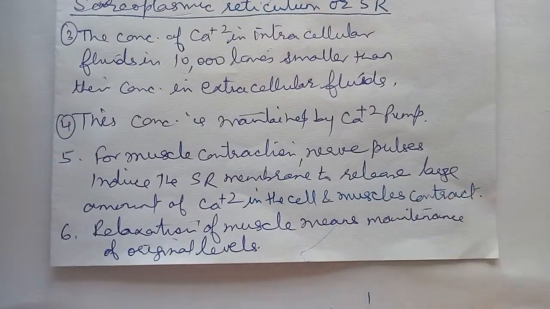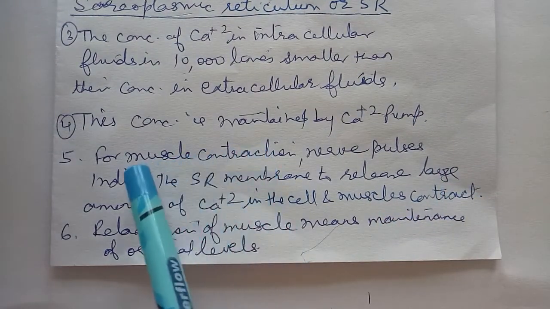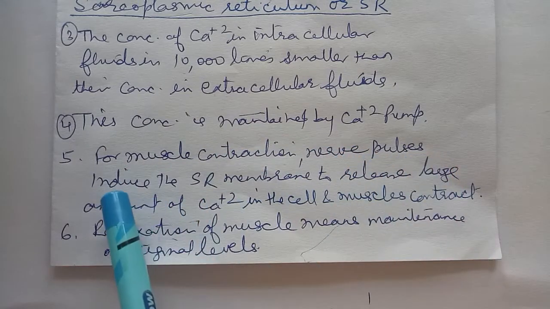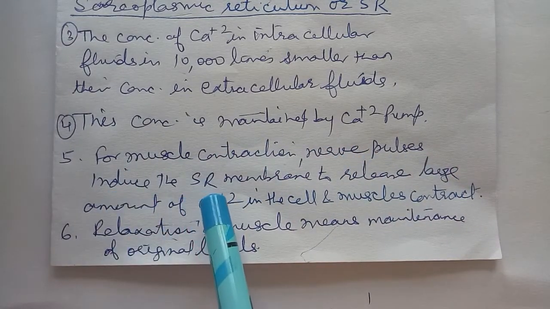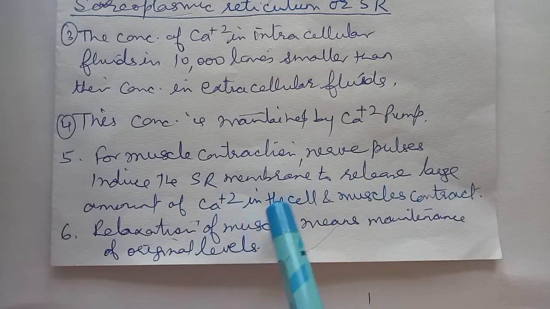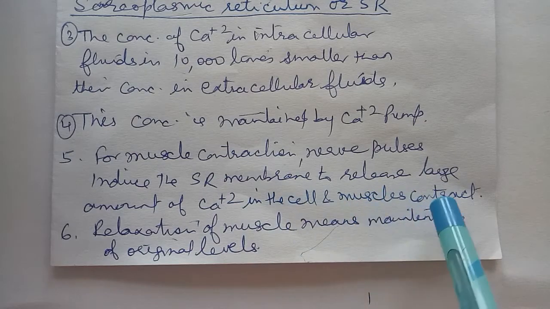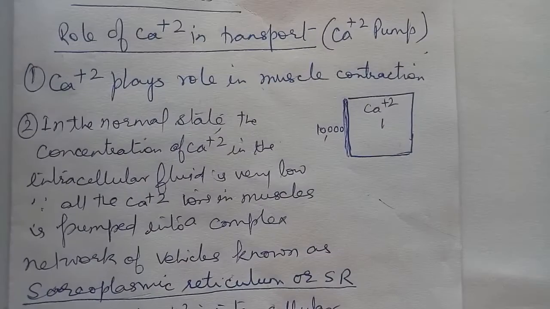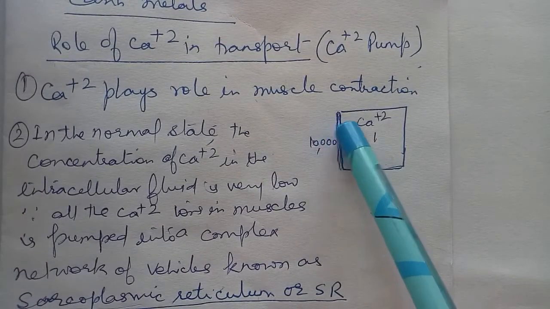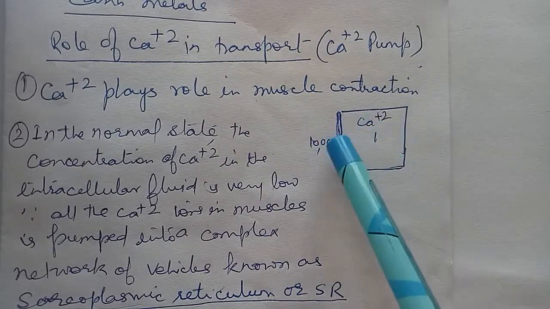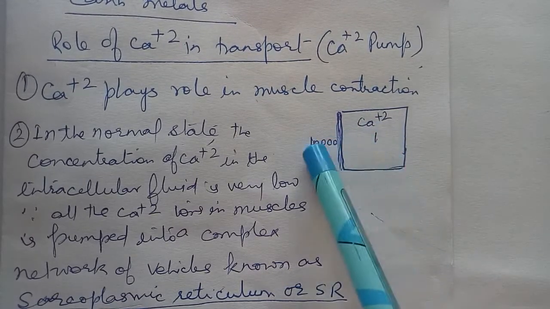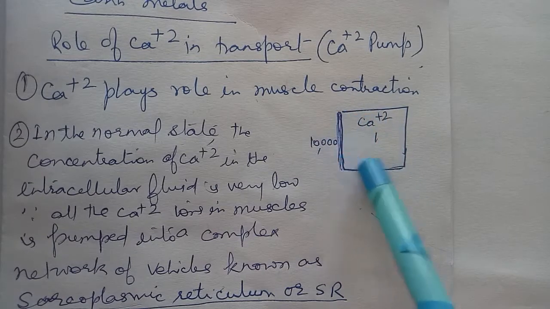When our muscles contract, nerve pulses induce the sarcoplasmic reticulum membrane to release a large amount of calcium inside the cell, and then the muscles contract. When the muscles want to contract, the sarcoplasmic reticulum gives the calcium ions inside the cell. So this concentration gradient is now changed, and the muscles contract.